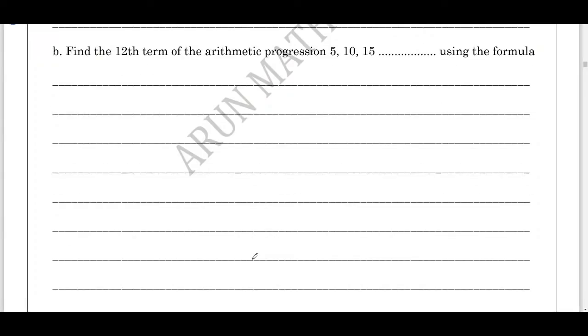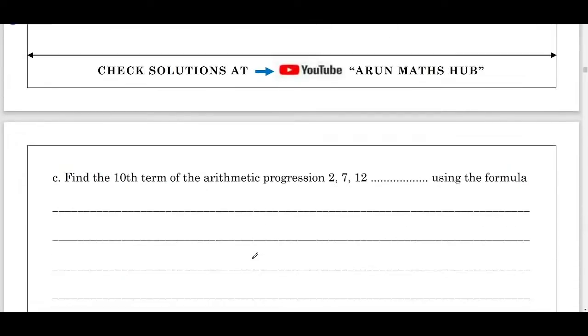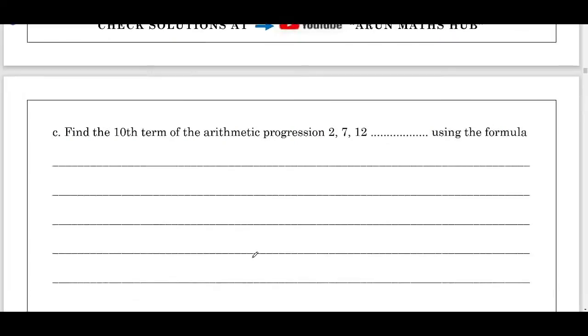Students, with this I have included a few practice questions. Find the 12th term of the arithmetic progression 5, 10, 15 using the formula. Find the 10th term of the arithmetic progression 2, 7, 12. Practice questions are very important. Do try to find out the answers and also do discuss with your teachers. You have 4 days of gap. You can clear the doubts with your teacher and also you can message me in my Telegram group.